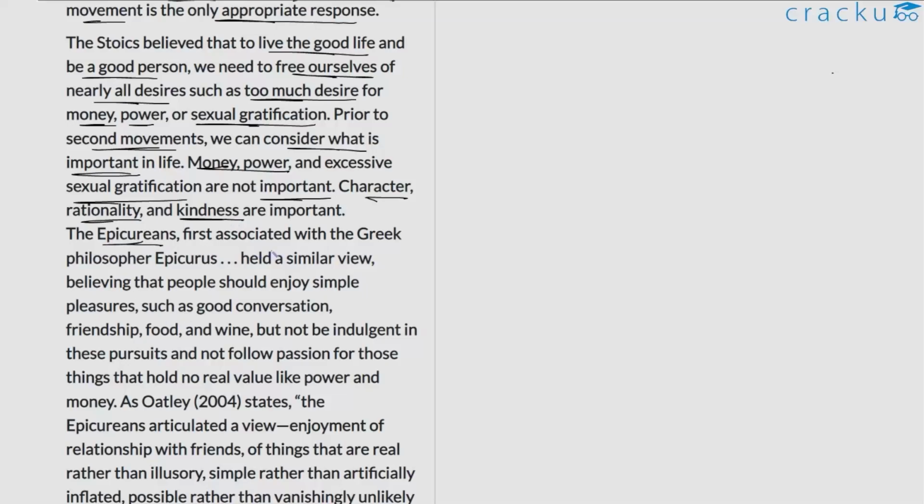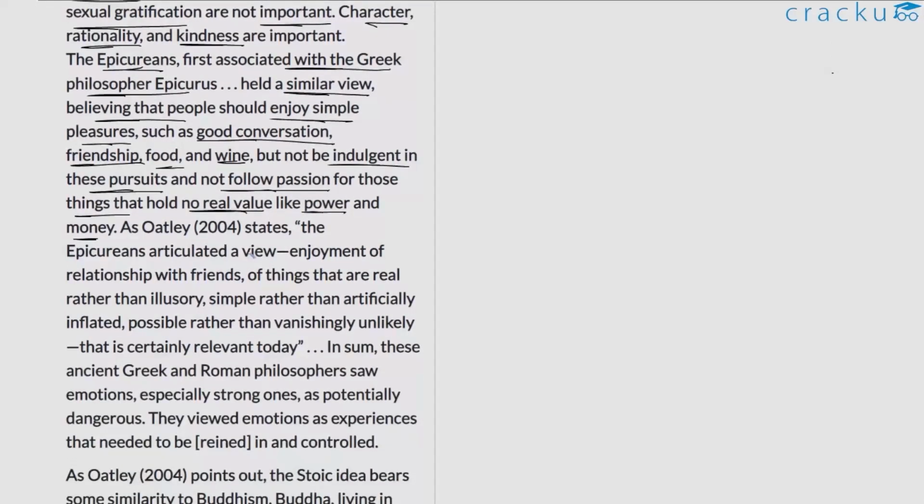The Epicureans, first associated with the Greek philosopher Epicurus, had a similar view, believing that people should enjoy simple pleasures such as good conversation, friendship, food, and wine, but not be indulgent in these pursuits and not follow passion for things that hold no value, like power and money. As Oatley 2004 states, the Epicureans articulated a view of enjoyment of relationship with friends, of things that are real rather than illusory, simple rather than artificially inflated, possible rather than vanishingly unlikely. That is certainly relevant today.